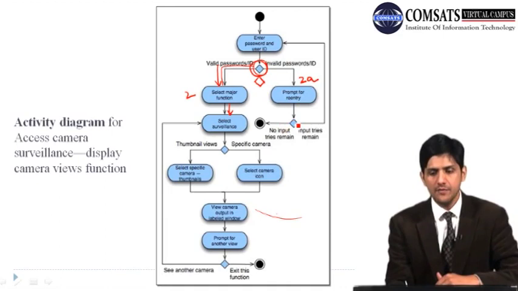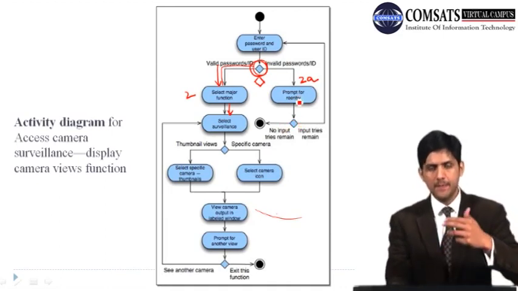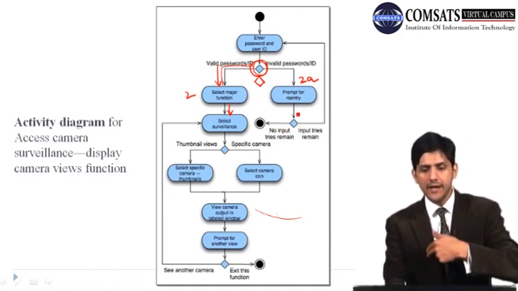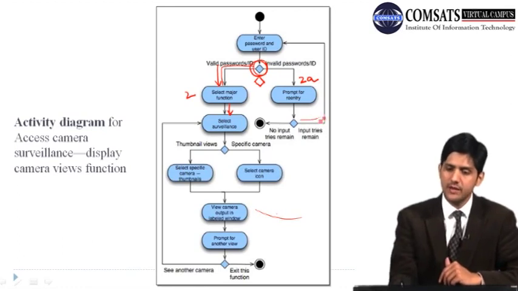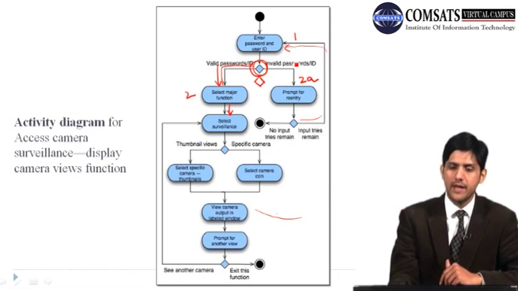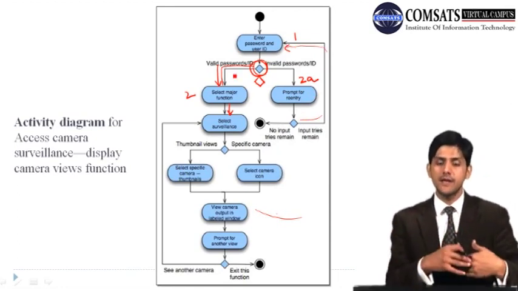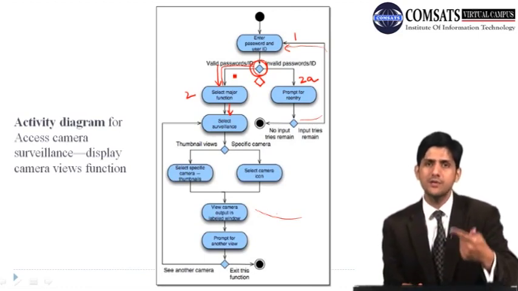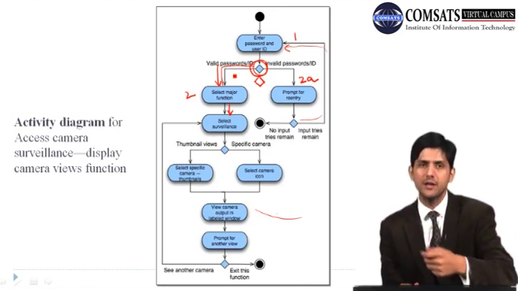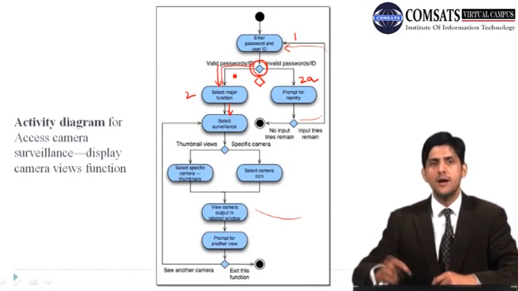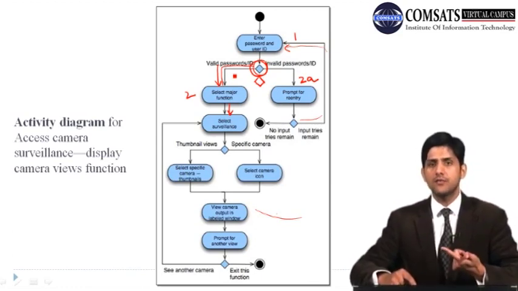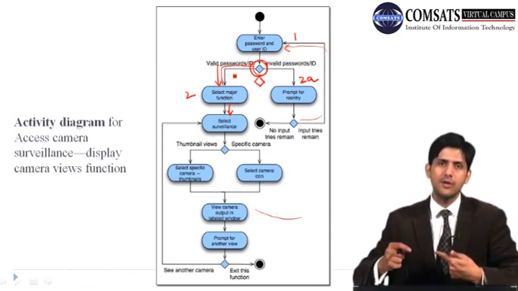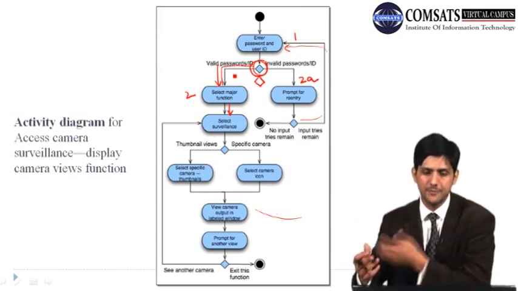And if the user enters the password, so you basically enter again, and your use case is resumed at 1. If you enter the user ID and password correctly again, then you go to step 2, or you come back to 2A again. And again, you can have that performance or quality constraint here, that if a user keeps on entering user ID and password incorrectly 4 times, 5 times, then the system will not allow him to enter user ID and password.